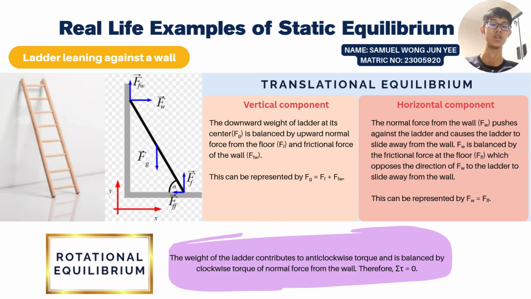Moving to rotational equilibrium, the weight of the ladder contributes to anti-clockwise torque. This is balanced by the clockwise torque of the normal force from the wall. Therefore, the net torque is zero. With this, the ladder achieves static equilibrium.